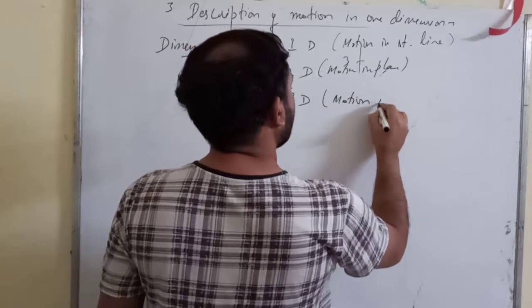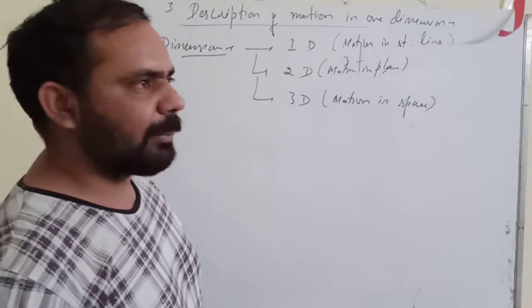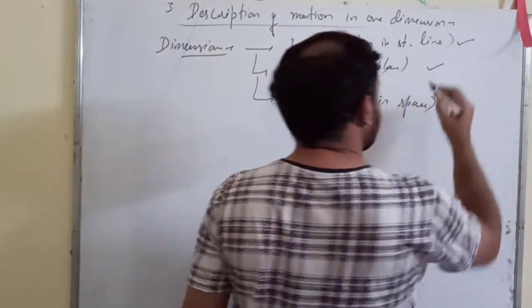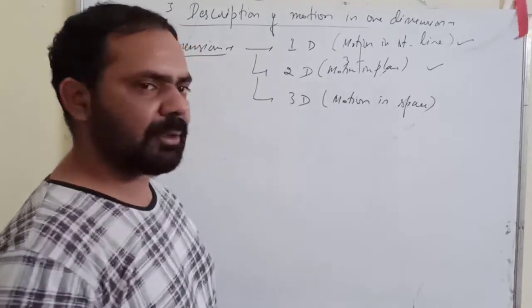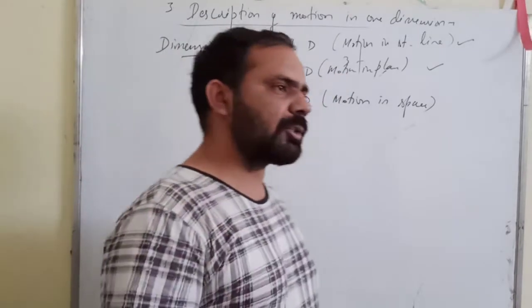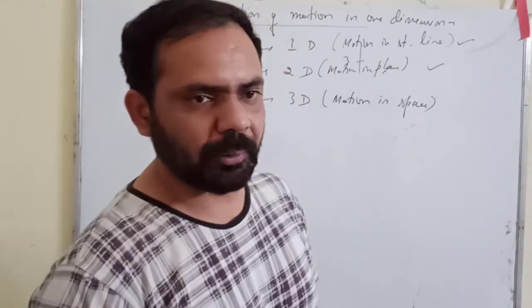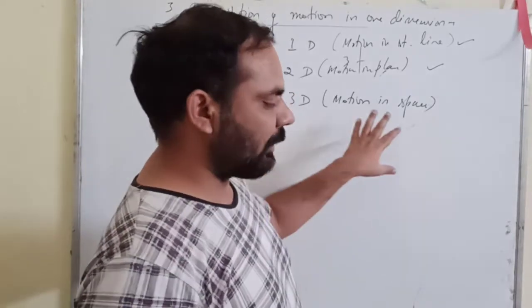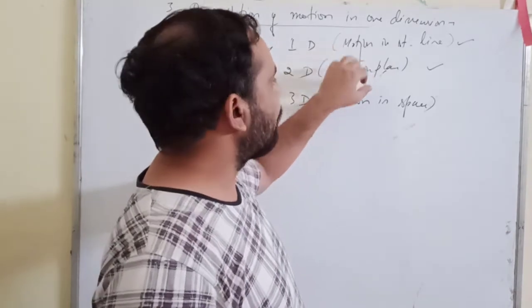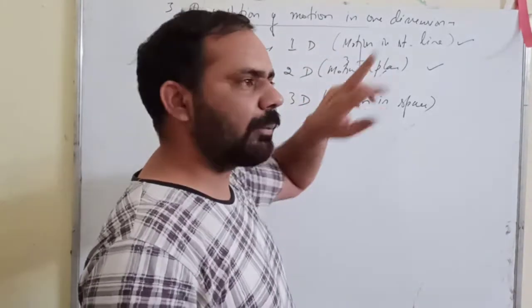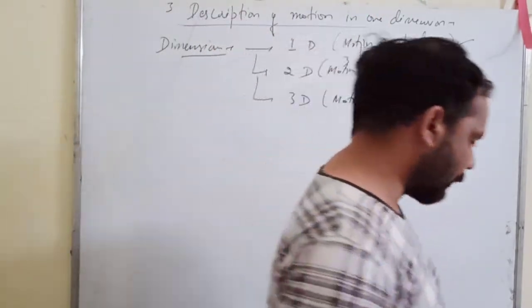Motion in space. Our syllabus includes this and this only. Our syllabus does not include this part. The motion in space is not included. Only motion in straight line and motion in plane are included. If you look at the names of your chapter number 3 and 4, chapter 3 is motion in straight line, and the fourth chapter is motion in plane. So these two topics are covered in your chapter number 3 and chapter number 4.